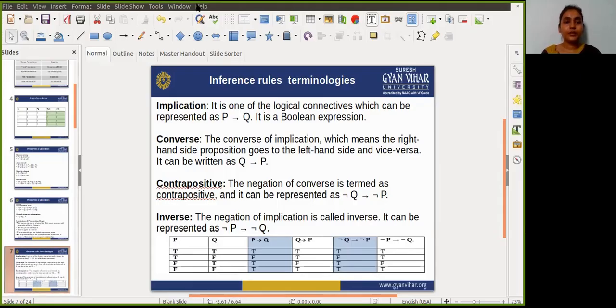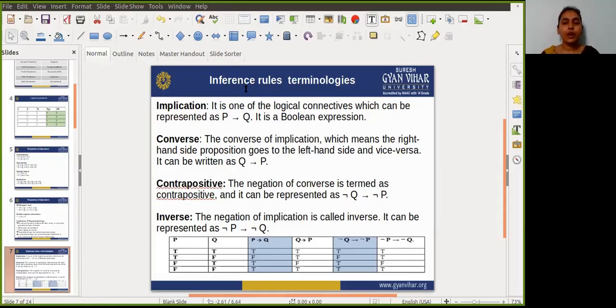So guys, a rule of inference, or you can say inference rule or transformation rule, in logical forms, actually consists of a function which takes premises, analyzes their syntax, and returns the conclusion.